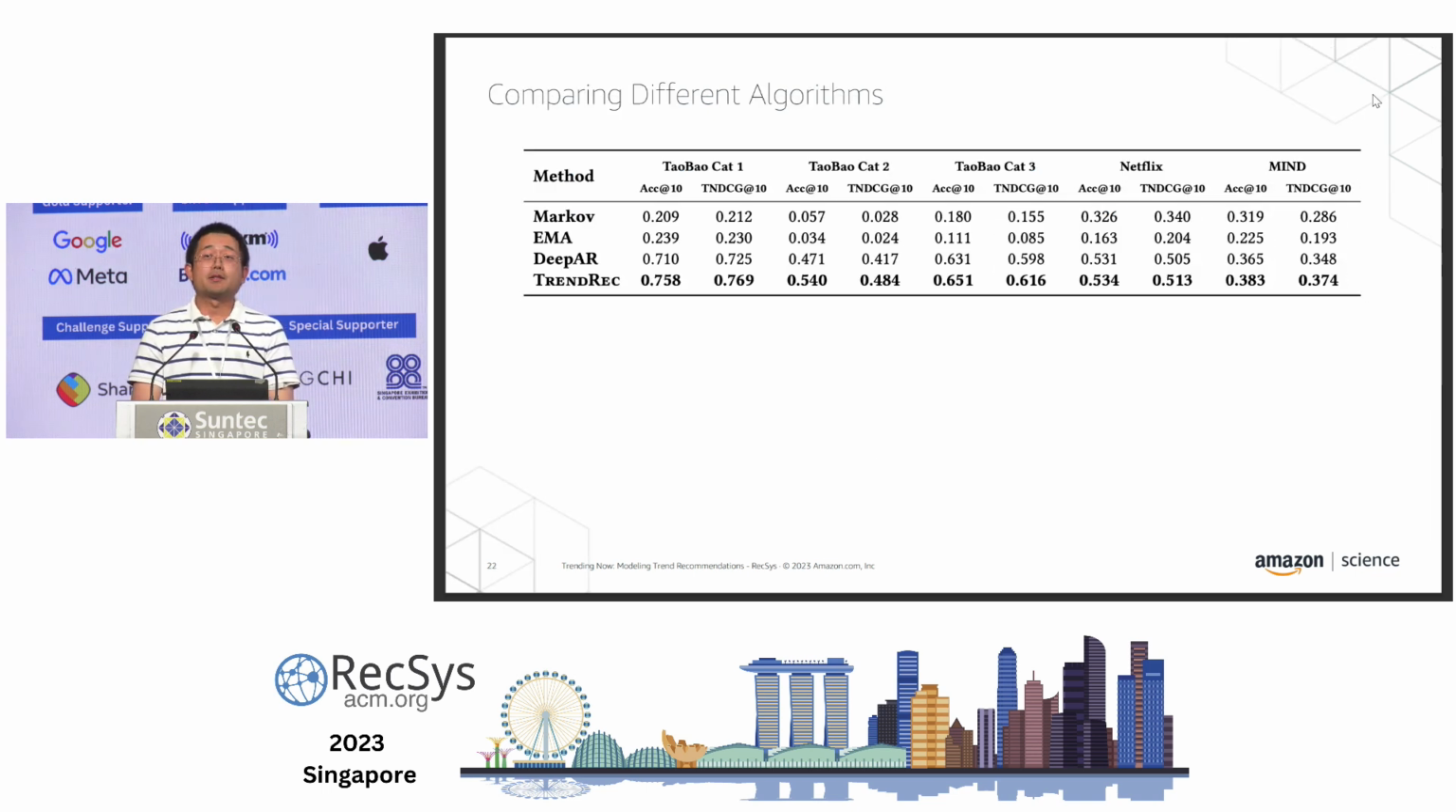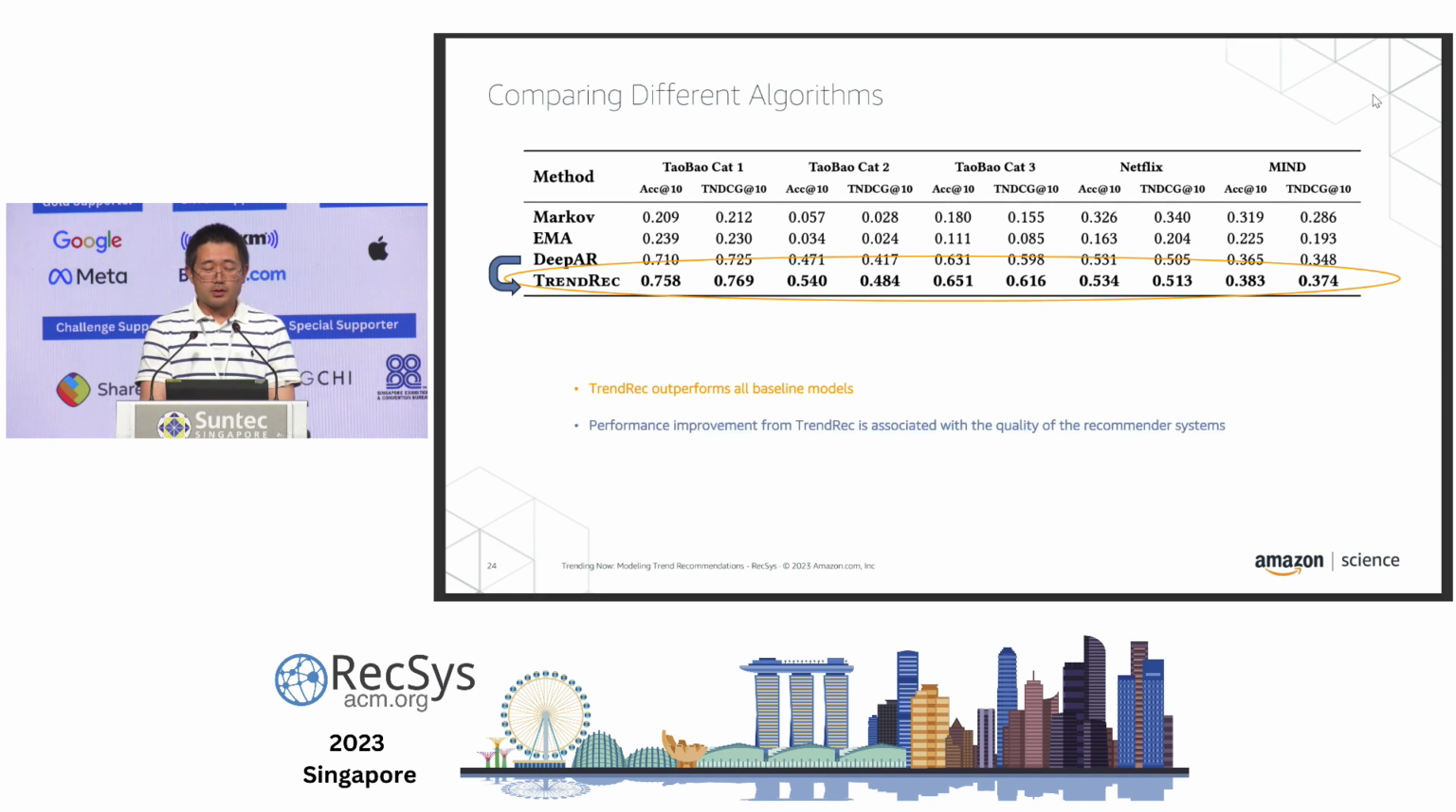So here are our comparison results in numbers. Of course, we want to say that TrendRec outperforms all baseline models, and you can see the largest numbers from the last row of the results. We can also observe that the performance improvements from TrendRec are associated with the quality of the recommender systems in different domains. For example, Taobao represents e-commerce domain where recommender systems give the best predictions, and you can see the biggest gain in the forecasting performance as well.